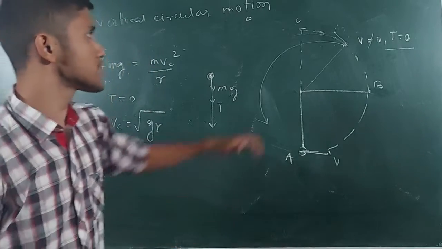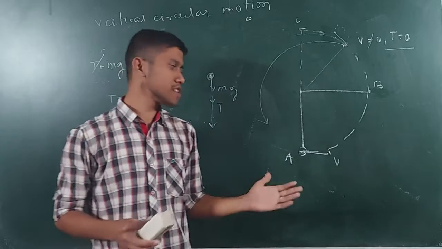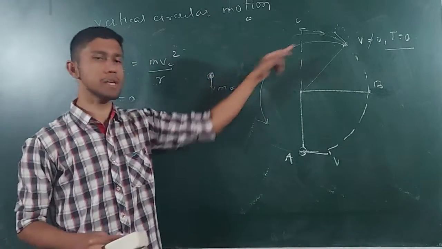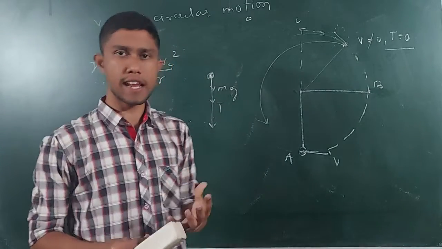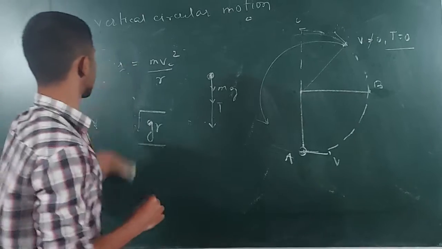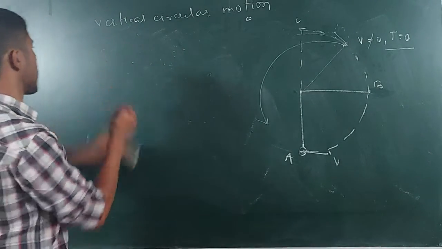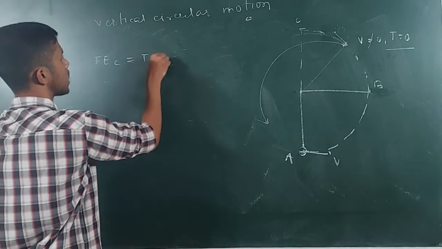So we have found what is the velocity at point C. Now we will find what is the velocity which shall be at point A, so that the velocity at point C becomes root over gr. So we will solve this by conservation of mechanical energy. I know what conservation of mechanical energy says. Total energy at C is equal to total energy at A.